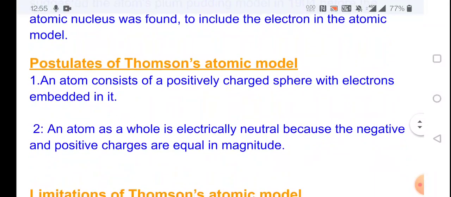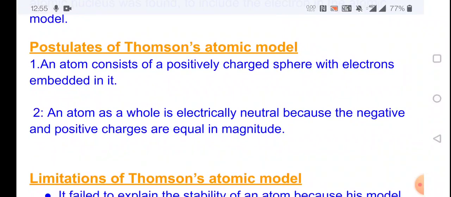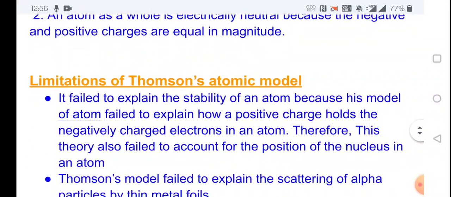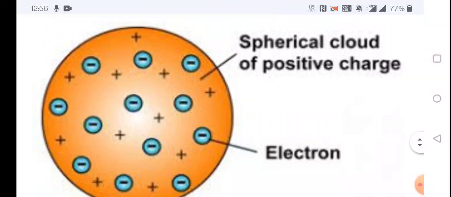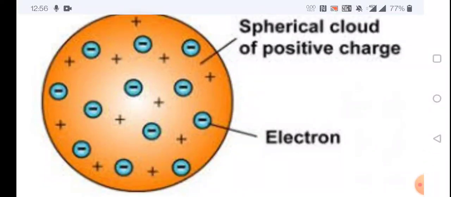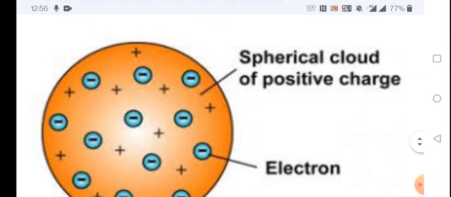Next, postulates of the atomic model. While understanding these postulates, his postulates can be related to a watermelon. First one, an atom consists of a positively charged sphere with electrons embedded in it. See the picture. The red part of the watermelon is taken as the positive charge, and the seeds in the watermelon are considered as electrons, that is negatively charged particles.